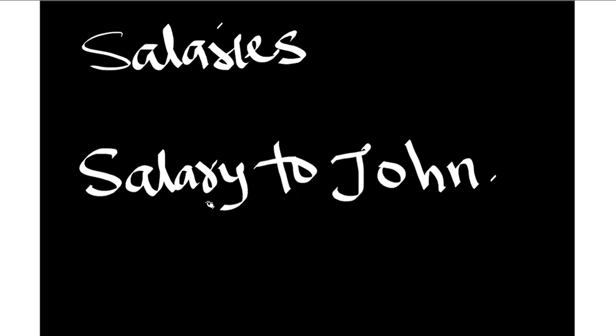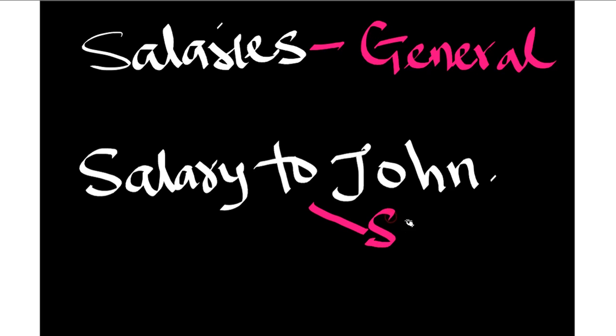Look at the second one. The second one says salary to John. You see, this has direction, that this salary is paid to John. Maybe John is one of the partners. That's why I told you that any information or transaction that deals with the partnership as a whole, that's the business as a whole, should be called a general item. So these salaries, since they are not directed to anybody, I'm taking to be a general item. Then this one is directed to John particularly, so this becomes a specific item.